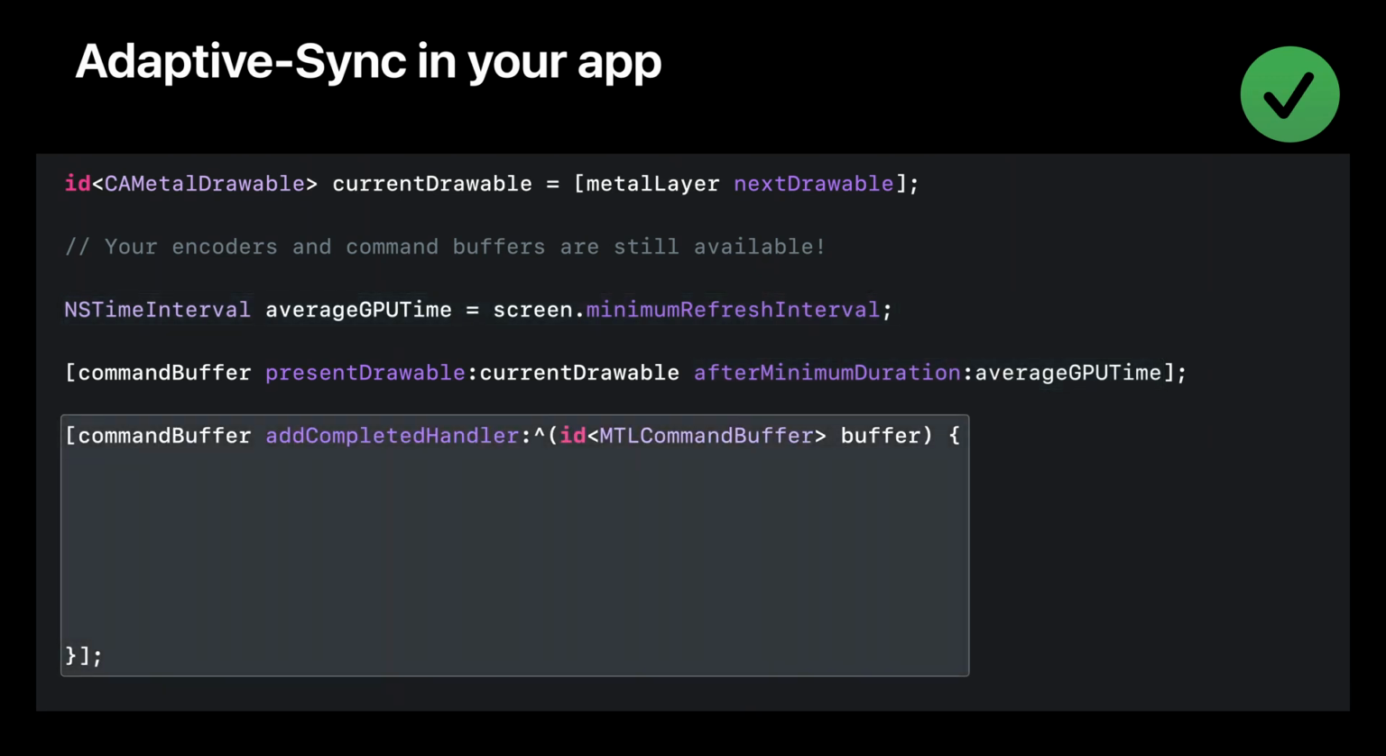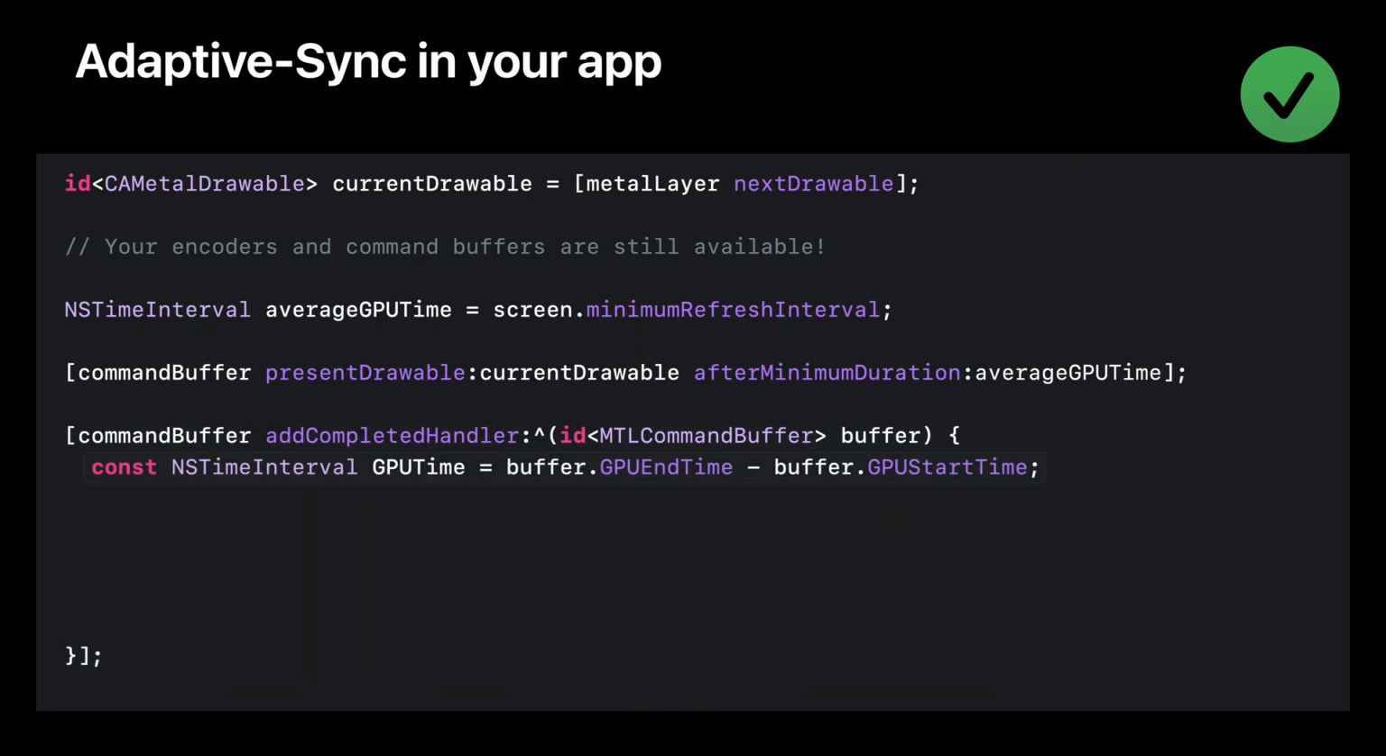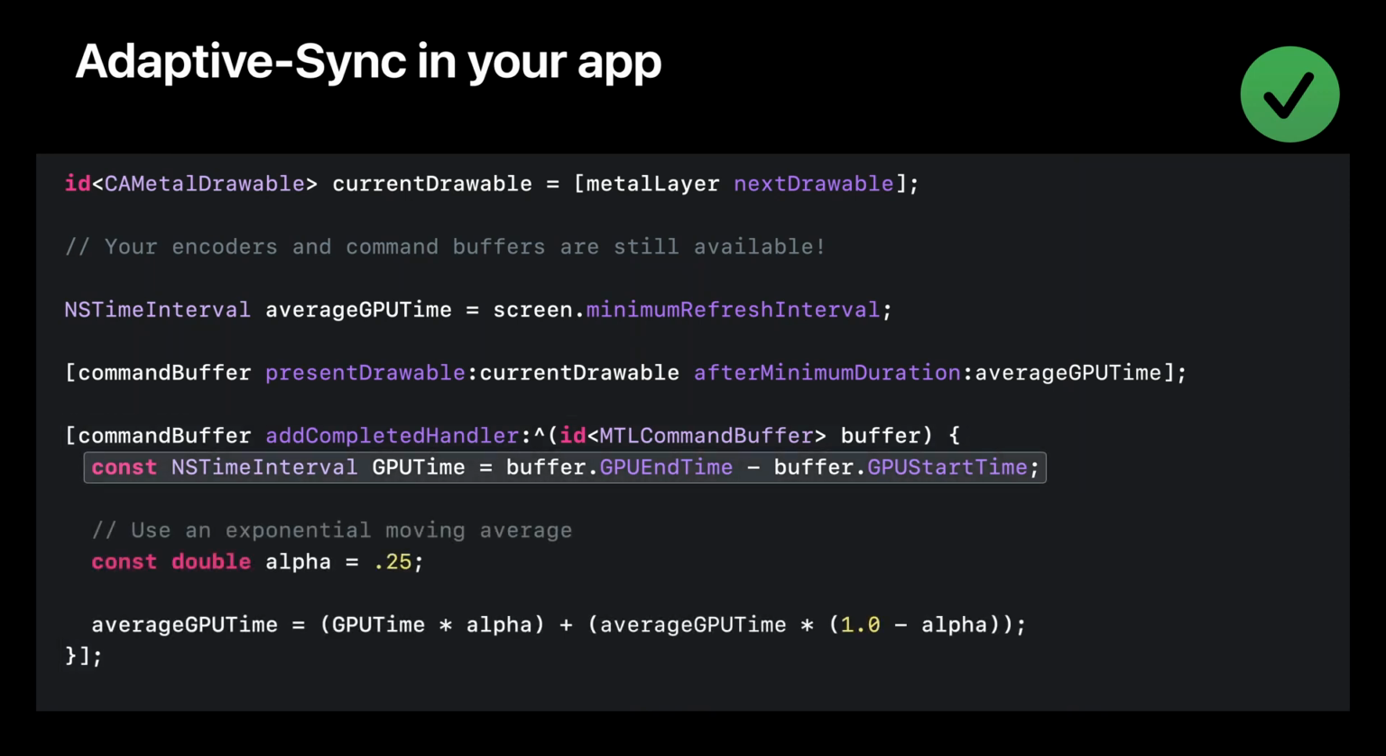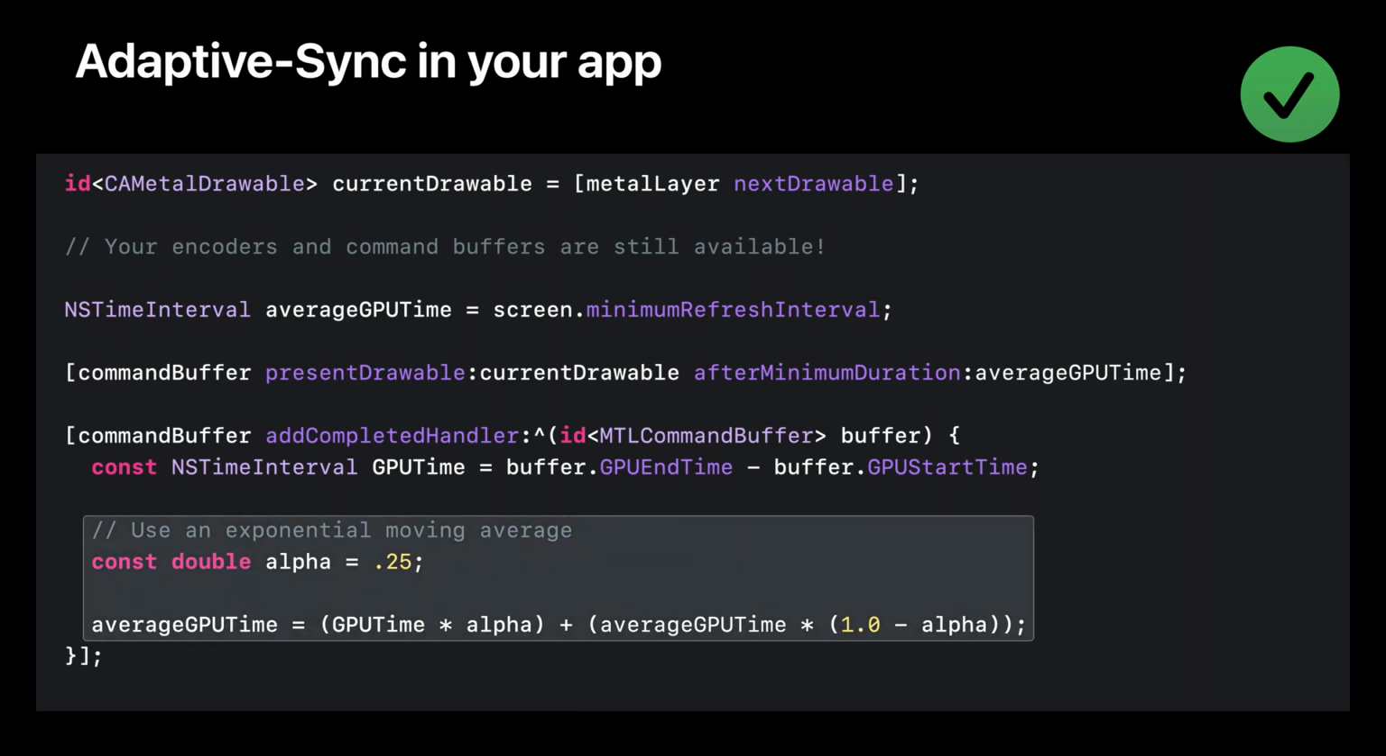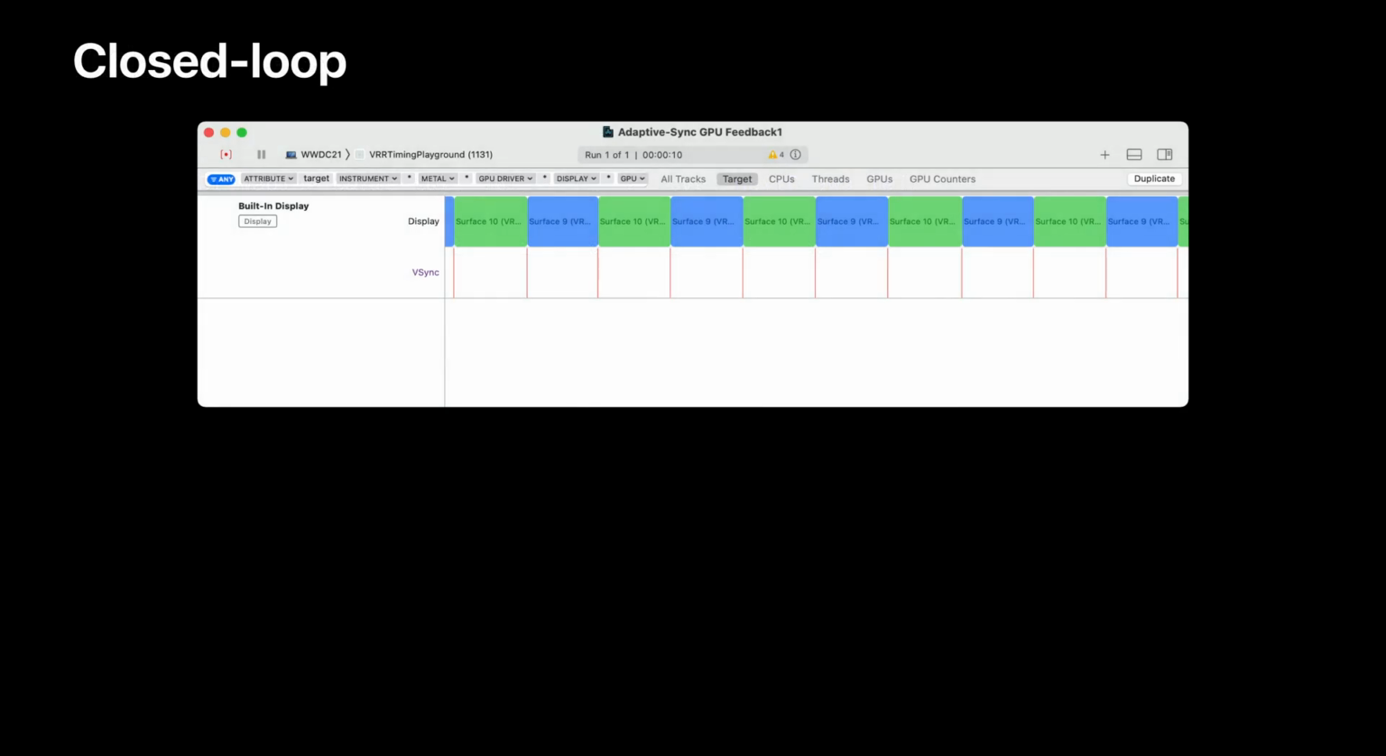Now, let's attach a command buffer completion handler to measure the amount of time the GPU spent rendering this frame, and incorporate that time into our rolling average. First, we can acquire the time the GPU took to complete our work. Then we'll incorporate that new time into our rolling average that will be used when we present the next frame. And here are the results.